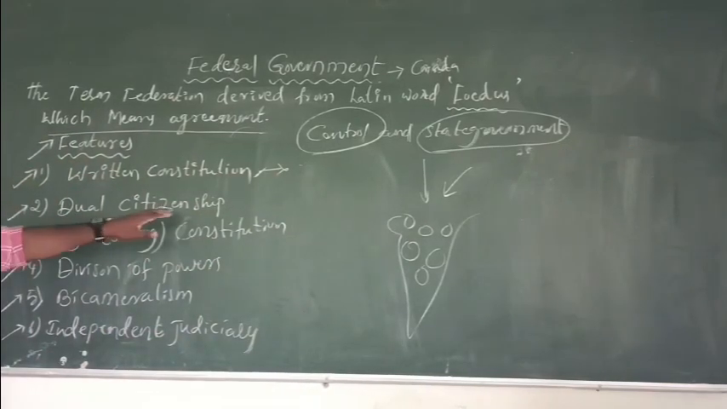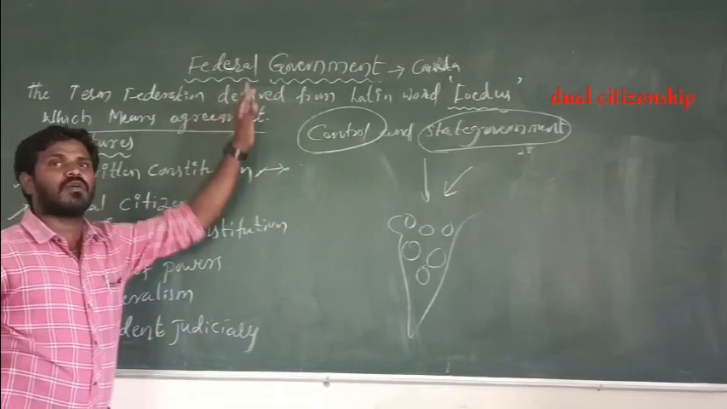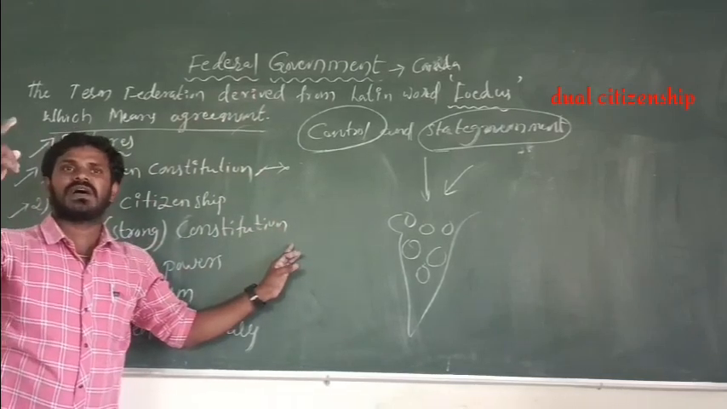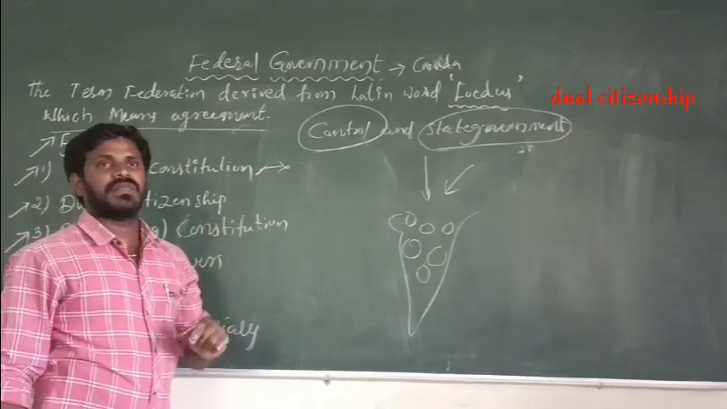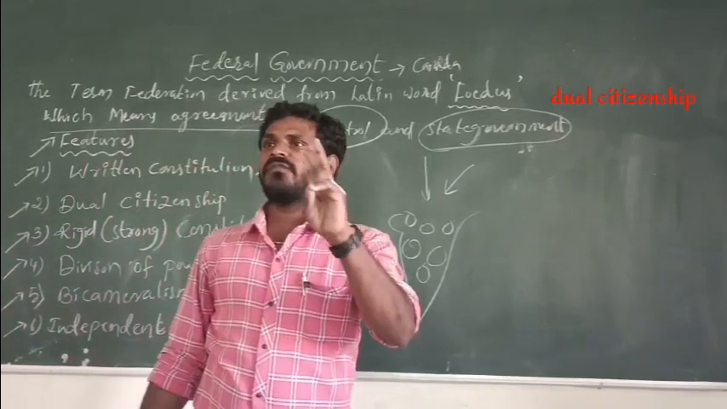Next one, dual citizenship. In a federal government, two types of citizenship are there. In the nation, citizens have two types of citizenship.